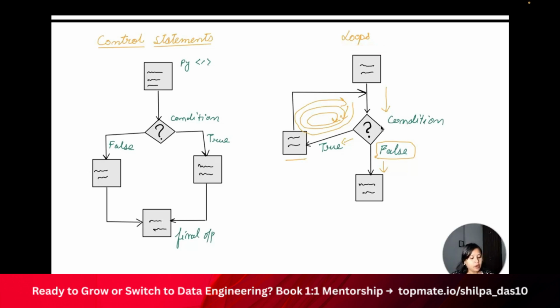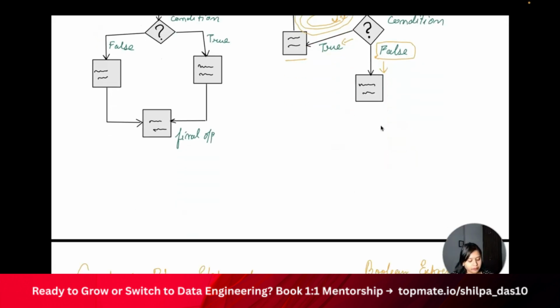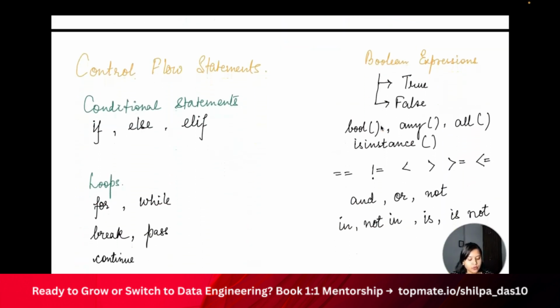Now you understand how exactly the loop works. So there are multiple tools that are used in loops, so let's go ahead and discuss that one by one. In this control flow statements, we have multiple control flow statements. So this is our control flow statements, and this is the next part we will discuss. Without this, you will not have any meaning of the control flow statements. As we have seen, how the flow of the code will work depends on the control flow statements.